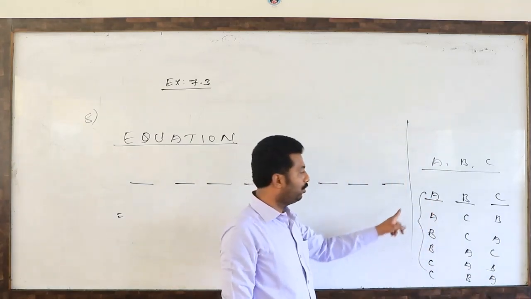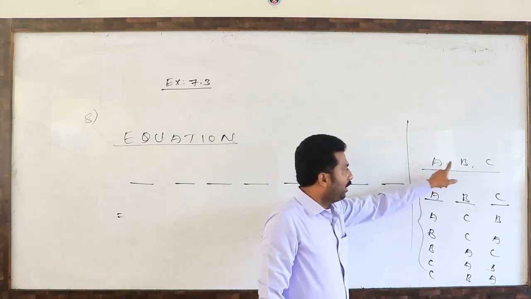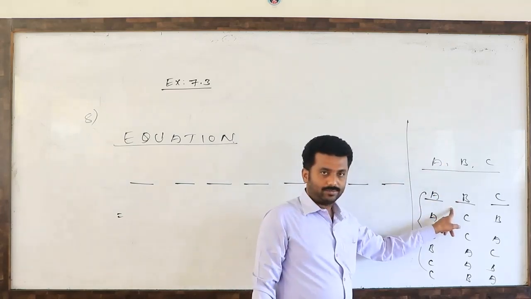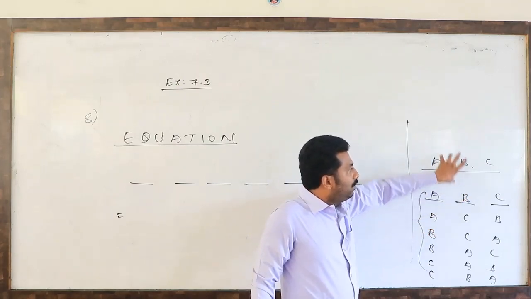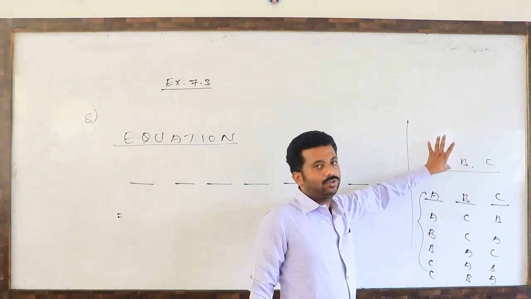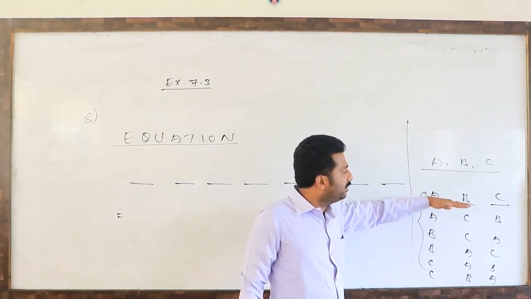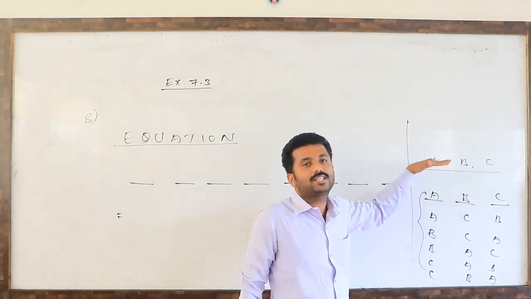How did you get 6 ways? 3 persons, 3 vacancies. The number of vacancies is exactly equal to the number of objects. How many vacancies are there? 3. How many persons are standing? 3.